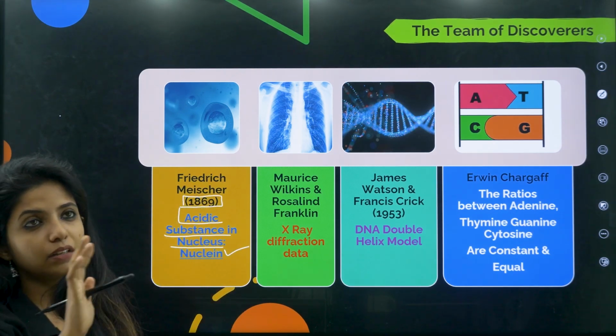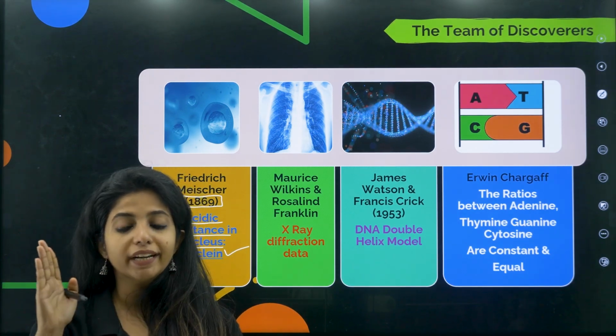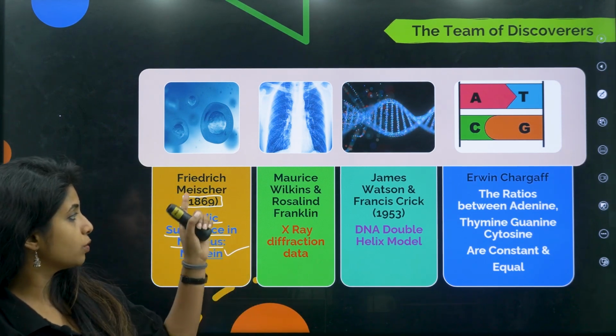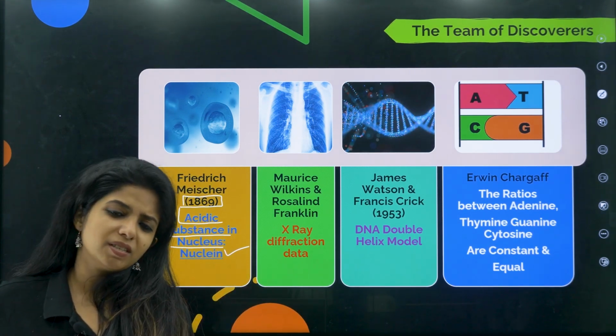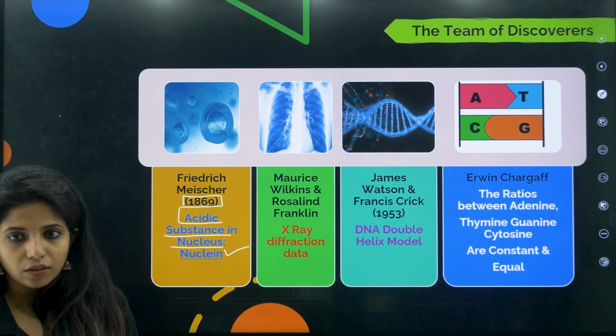Mendel did his studies from 1856 to 1863. We studied that in the previous chapter, right? So 3 years after that, Friedrich Mischer found that there is some acidic substance in the nucleus, and I can call it nuclein because it's there in the nucleus.